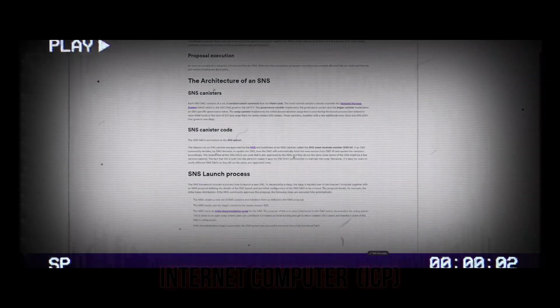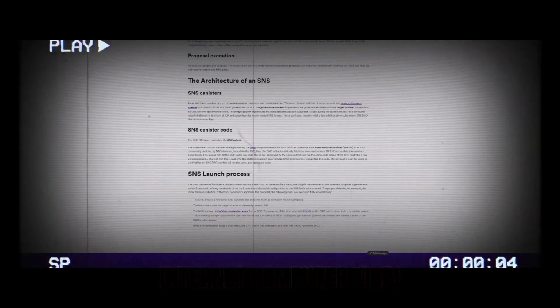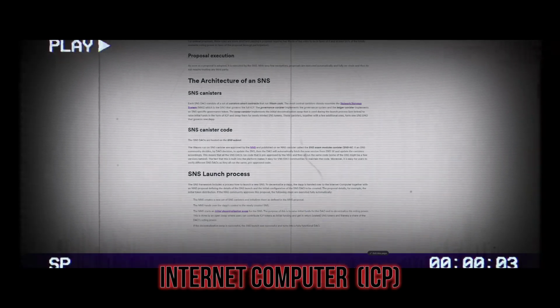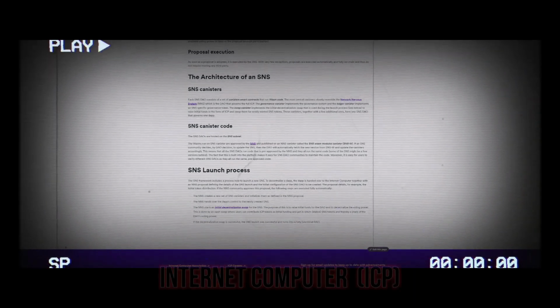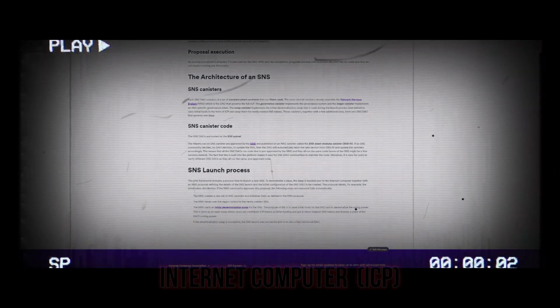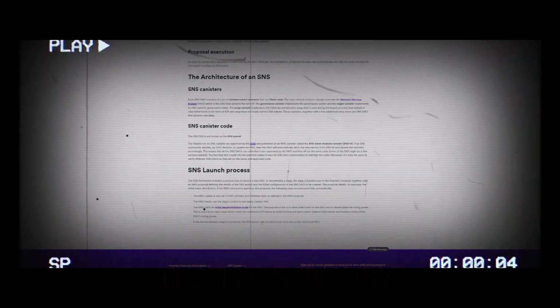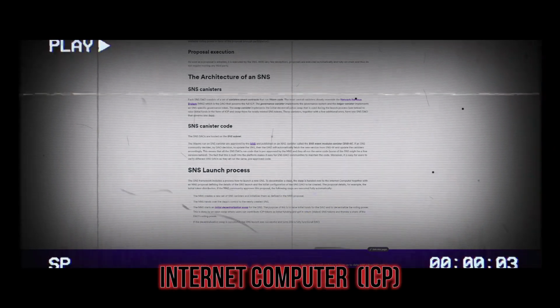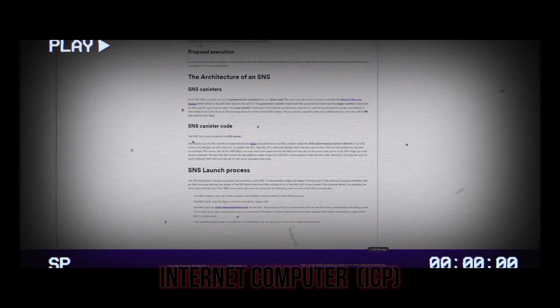This means that all the SNS DAOs run code that is pre-approved by the NNS, and they all run the same code. Some of the SNSs might be a few versions behind. The fact that this is built into the platform makes it easy for SNS DAO communities to maintain the code. Moreover, it is easy for users to verify different SNS DAOs as they all run the same pre-approved code.